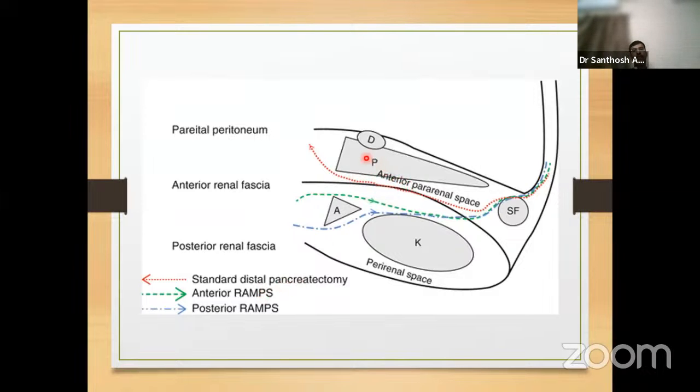Now, most of the tumors will involve Gerota's fascia. So in order to achieve a good R0 resection, we remove the Gerota's fascia and also the perinephric fat, keeping the adrenal intact. That forms the anterior RAMPS. And few tumors may involve the adrenal also, in that we remove the adrenal also along with the perinephric fat and Gerota's fascia. That becomes the posterior RAMPS.